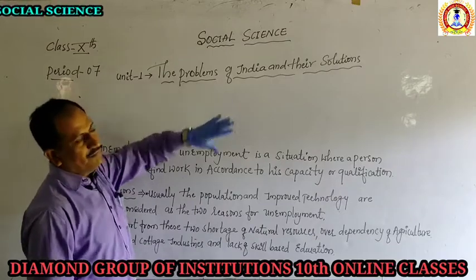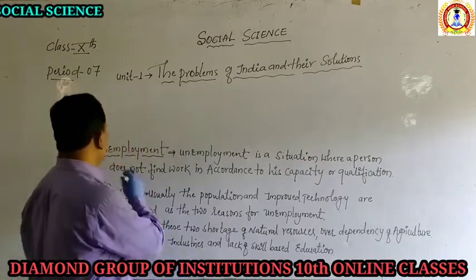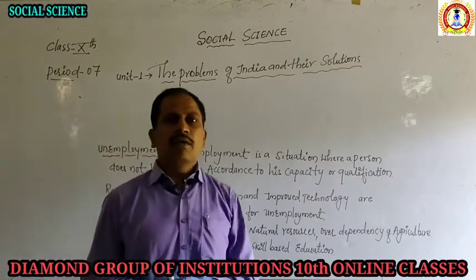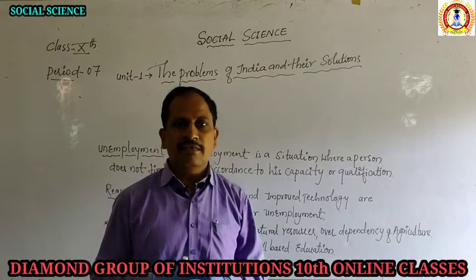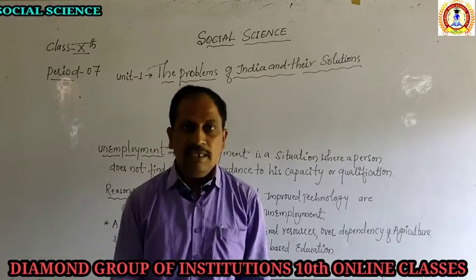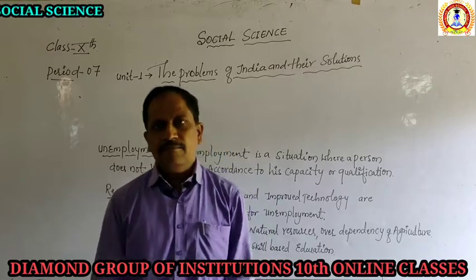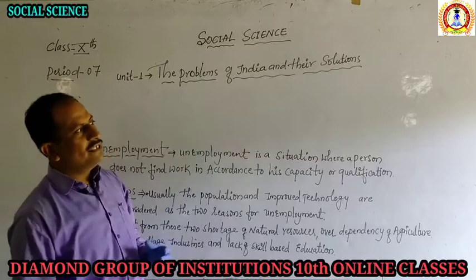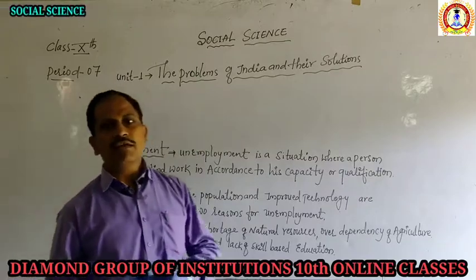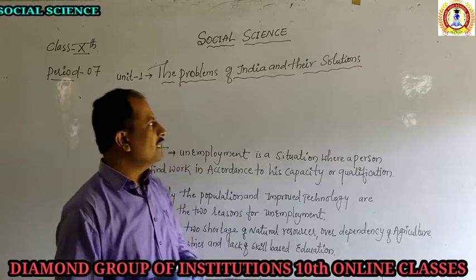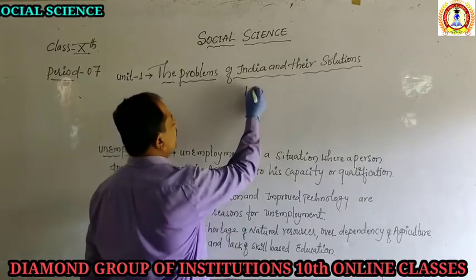So first, before going to understand them one by one, we have to understand what the problems are, how the problems arise in India, and what the main base is for the problems that arise in India. We know that in many classes we have studied that every year we celebrate that India got independence in 1947.